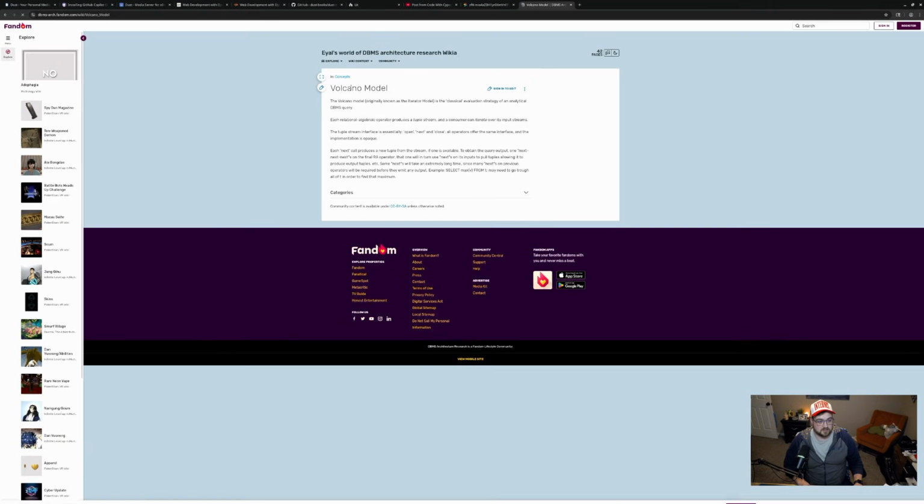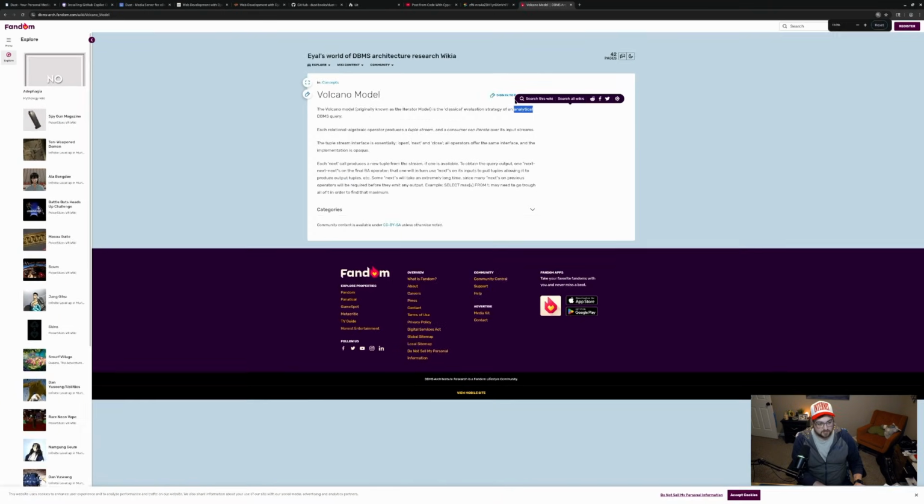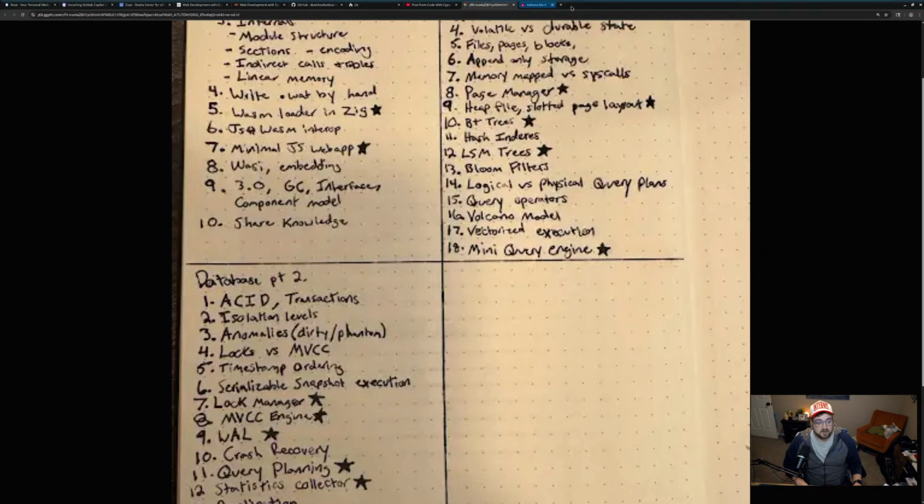But there's a classical evaluation strategy of an analytical DBMS query. Each relational algebraic operator produces a tuple stream, and a consumer can iterate over its input streams. I won't spoil it. We'll get more in depth on it when we actually get to it. But I want to make sure I have a good understanding of the volcano model because it seems important.